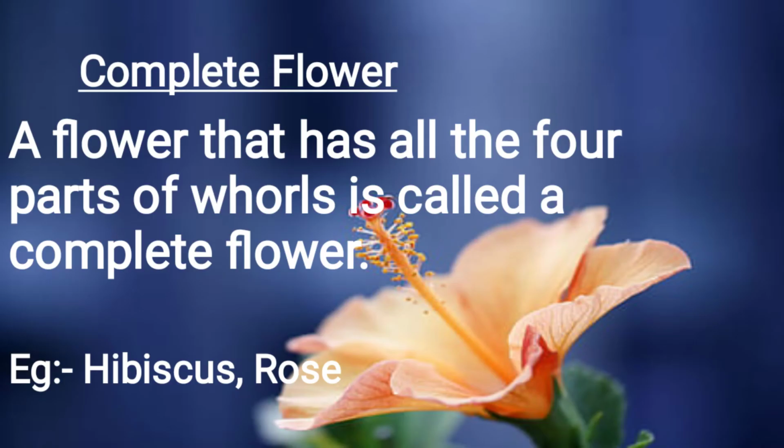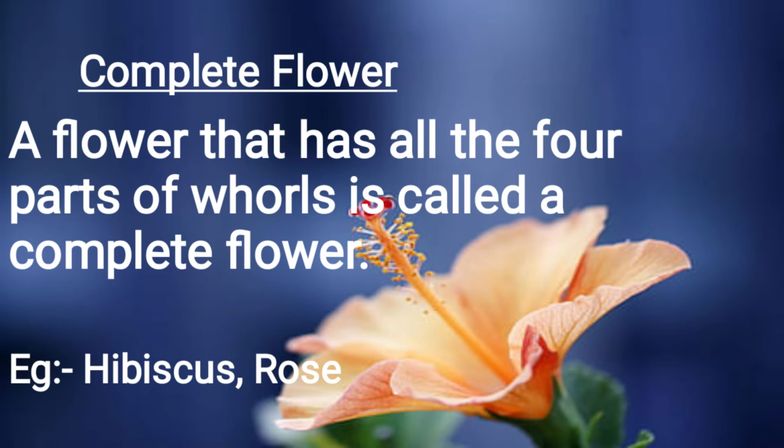From where are we getting seeds? From a complete flower. And what is the meaning of complete flower? A flower that has all the four parts is called a complete flower. In the previous class we learned all four parts of the flower.